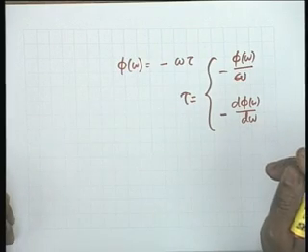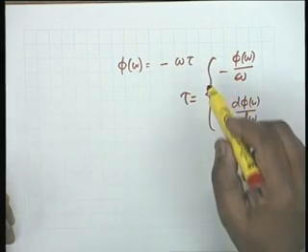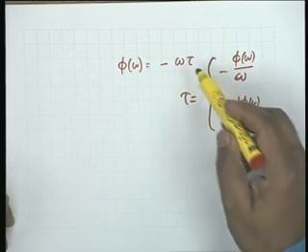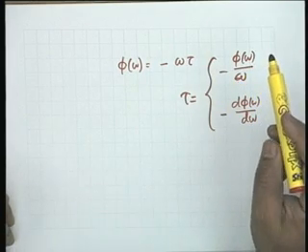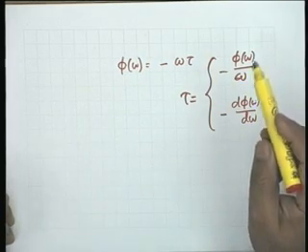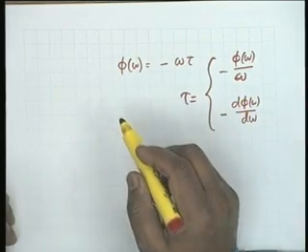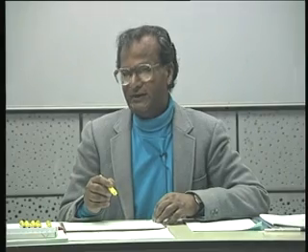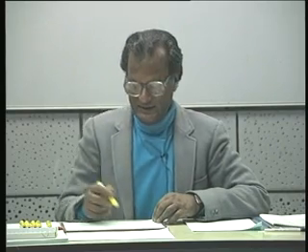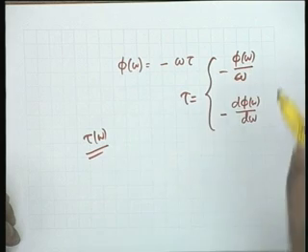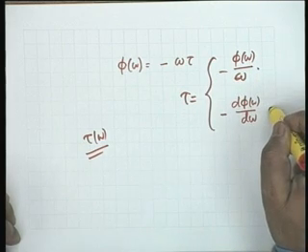However, this is a situation at frequency omega and when tau is a constant. There are networks in which tau is a function of frequency. If tau is a function of frequency, tau of omega, then obviously these two shall be different.